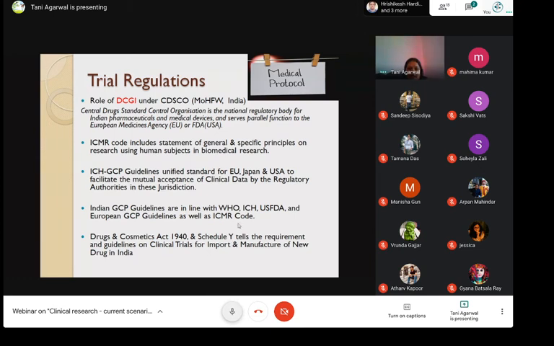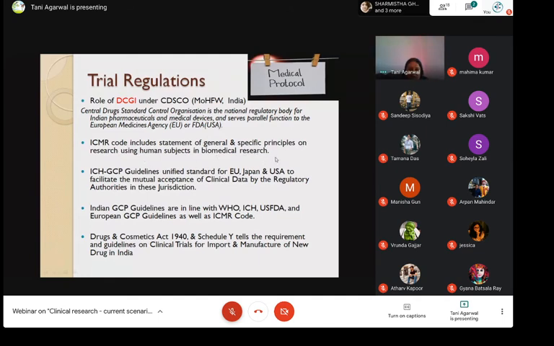Then there comes the ICMR, which is the Institute for Clinical and Medical Research in India, and the ICMR code includes a statement of general and specific principles in research using human subjects in biomedical research.